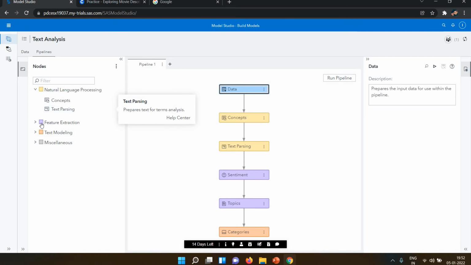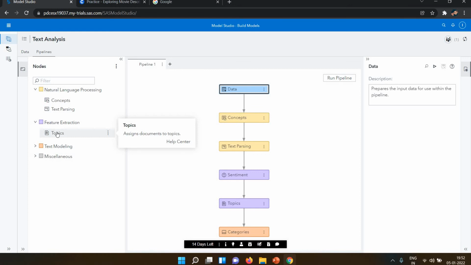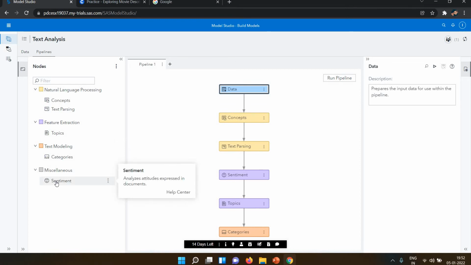Then we have feature extraction, where in topics we assign documents to topics. Then text modeling, where categories classify documents by subject, into different subjects. Then miscellaneous, where sentiment analyzes the attitudes expressed in the document. These are the nodes we use whenever we create a pipeline in text analysis.